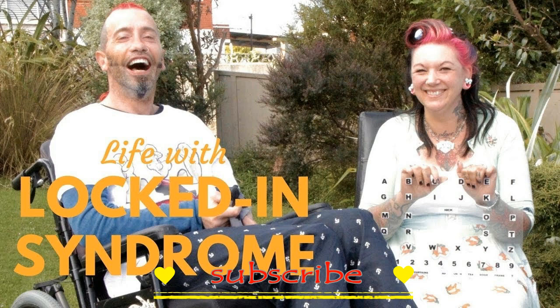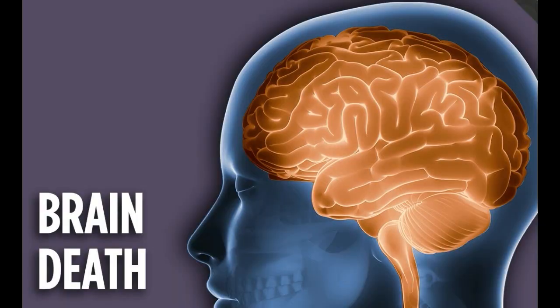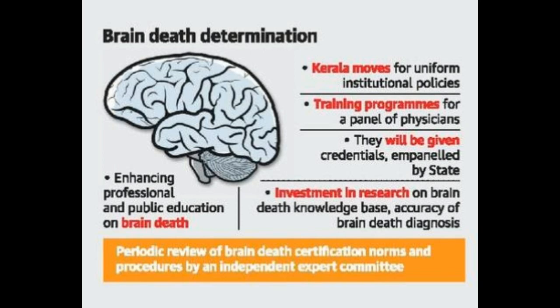Locked-in syndrome. This is a rare neurological condition. The person is totally paralyzed except for the eye muscles, but remains awake and alert and with a normal mind. Brain death. This is an irreversible cessation of all brain function. Brain death may result from any lasting or widespread injury to the brain.